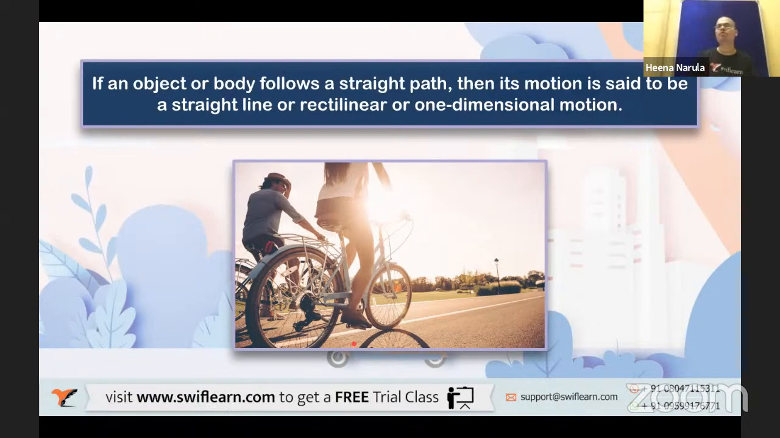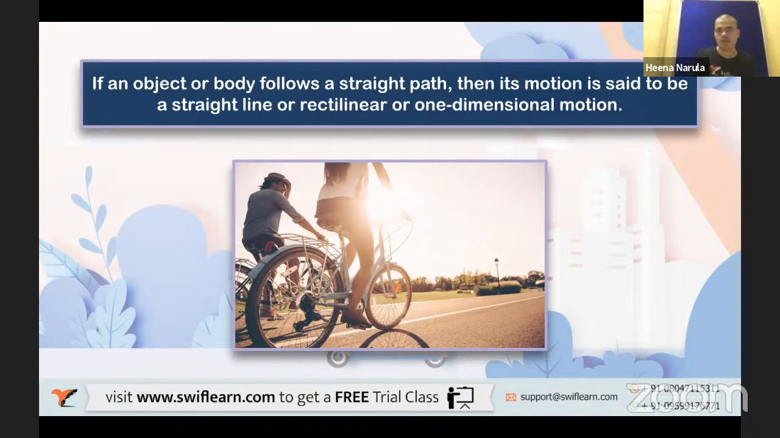These are the technical terms you have to remember as it is. Okay, just keep them in mind. So rectilinear, straight line, or one-dimensional motion. Why is it called one-dimensional? Because it is moving only along one dimension. That's why it is called one dimension.